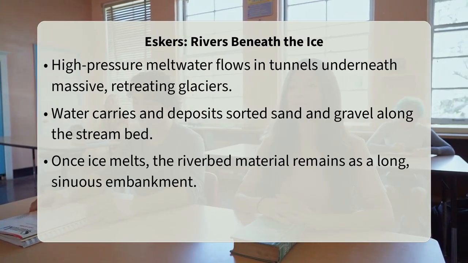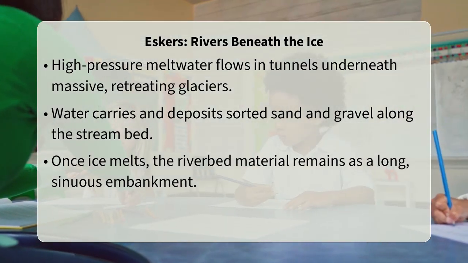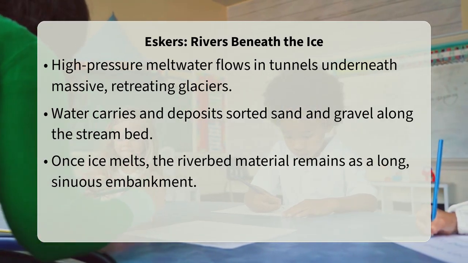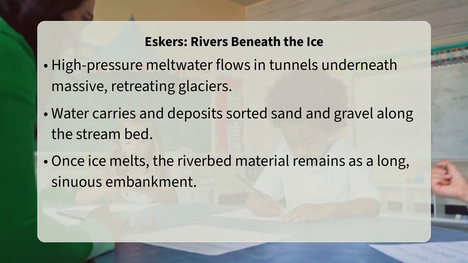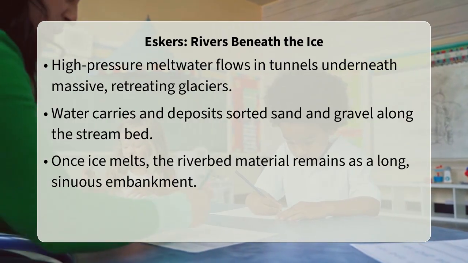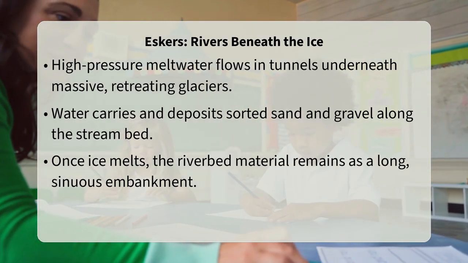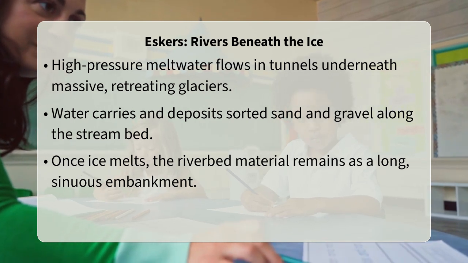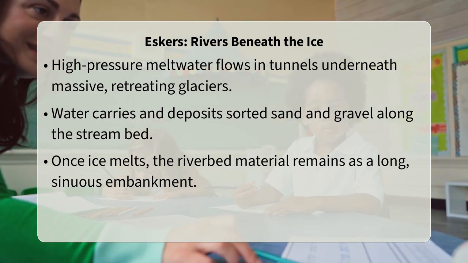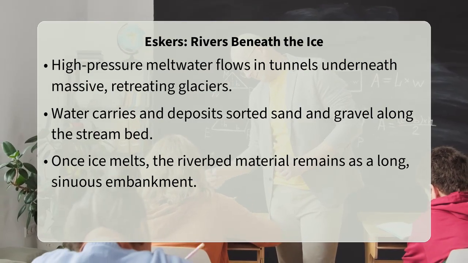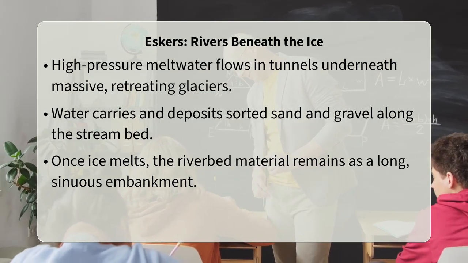Now let's consider kames. Kames form in a different environment, usually where meltwater collects in holes, crevasses, or depressions on the surface of or within a stagnant or slowly melting glacier. Imagine a pool of water forming on top of the ice, or a crack filling with sediment-laden water. As the ice around these features eventually melts, the accumulated sediment collapses and is deposited directly onto the land surface below.